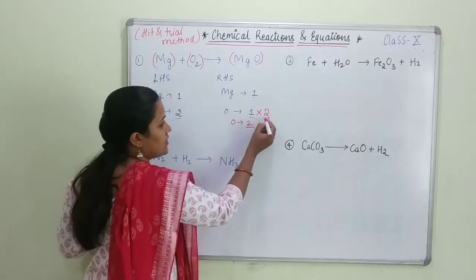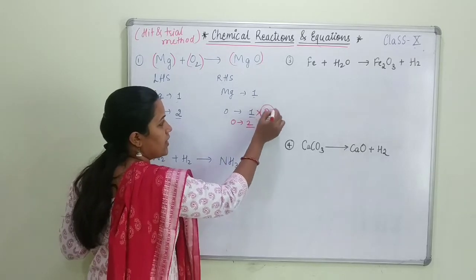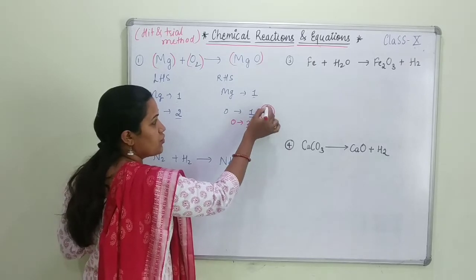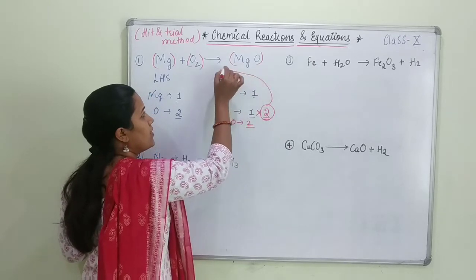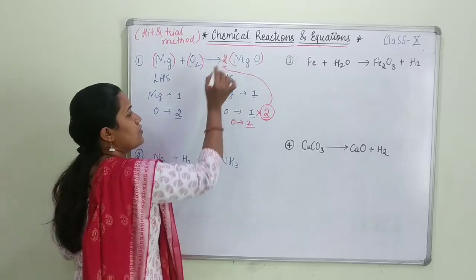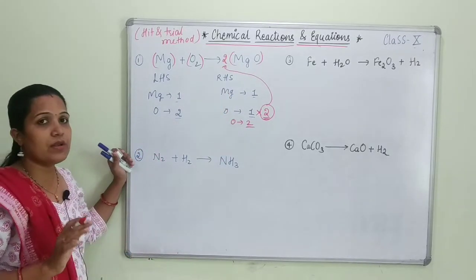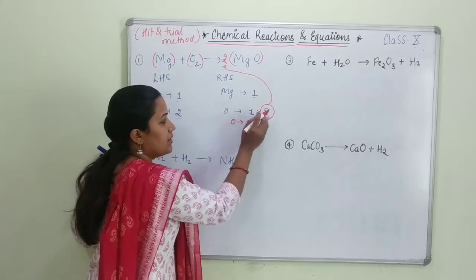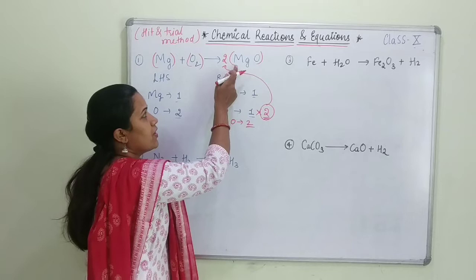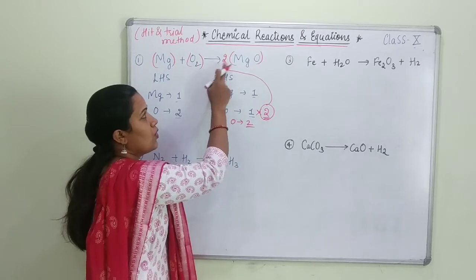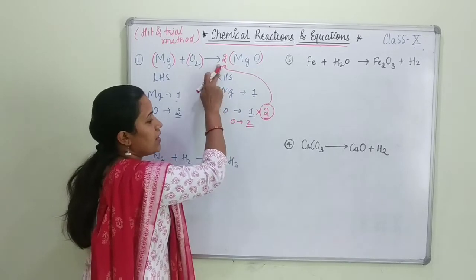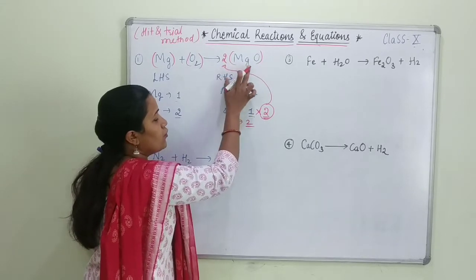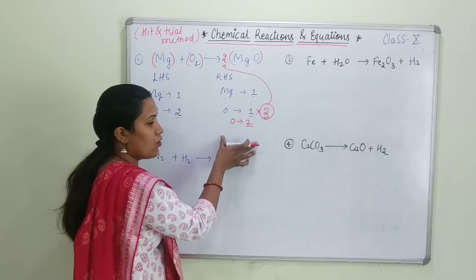See, so I have just multiplied one of the integers. As soon as I multiply this with one integer, that is 2, then I have to write this 2 in front of the MgO. Are you getting my point? The number by which you have multiplied, that number you have to put in front of this MgO. So 2 we are going to write.